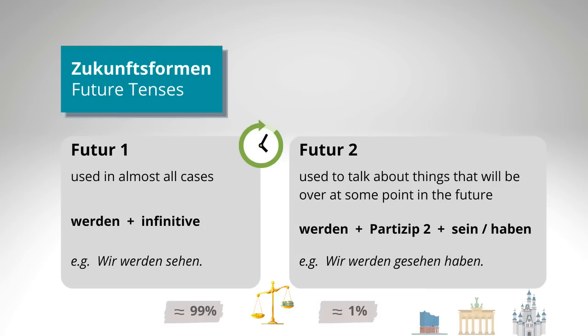So, summarized as short as possible, in almost all cases we use the Futur I. And the Futur I is formed by using the conjugated form of the Hilfsverb or auxiliary verb werden and the infinitive of the other verb. And if we have a more complicated sentence, unlike the sentences that we have right here, werden goes at position number 2 after the subject, and sehen, or the infinitive in general, is used at the end of the sentence, so everything else is squished in between. And that's all you need to know about the future tenses. Das ist alles, was du über die Zukunftsformen wissen musst.